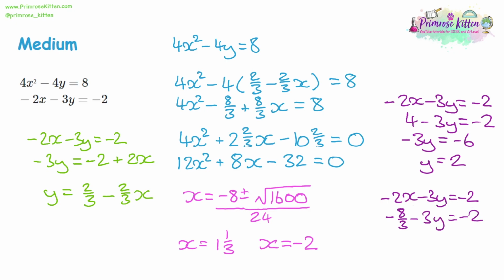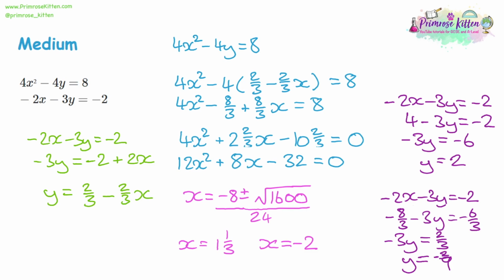We're going to add 8/3 to both sides. Might be helpful to change the 2 into thirds. 2 is 6/3. So that will leave us with -3y is equal to -6/3 plus 8/3, which leaves us with 2/3. Then we divide both sides by -3. That gives y is equal to -2 ninths. So if you're dividing a fraction, just multiply the denominator.